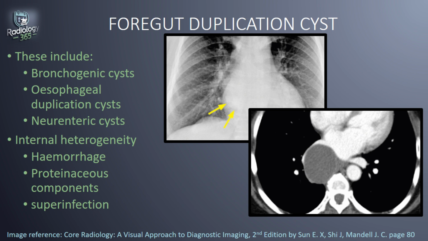Esophageal duplication cysts are just adjacent to the esophagus, right? And that's how you would differentiate the esophageal duplication cysts from the bronchogenic cysts. They are all foregut duplication cysts. So these images show a subtle opacity overlying the right heart. If you look closely behind the right heart, there is the subtle opacity there. It has a different density than the cardiac shadow, and was shown to be a fluid attenuation lesion just adjacent to the esophagus on CT. That is an esophageal duplication cyst here.